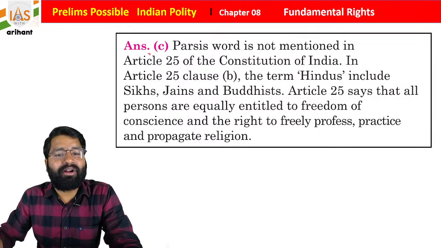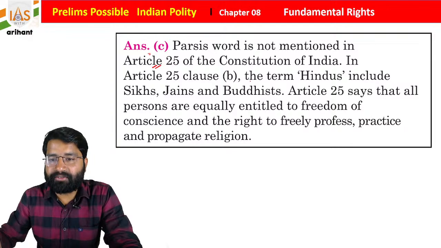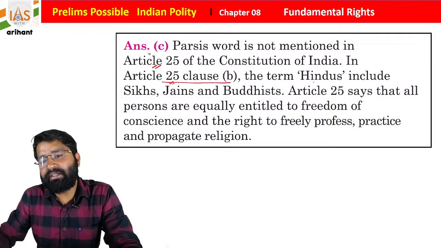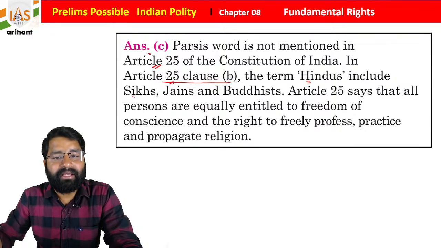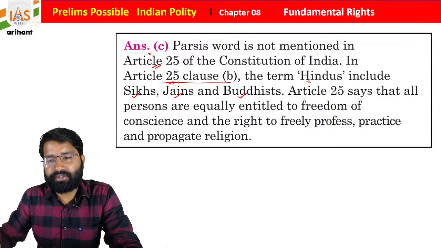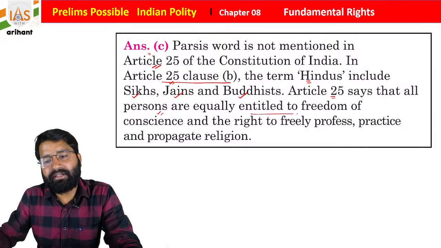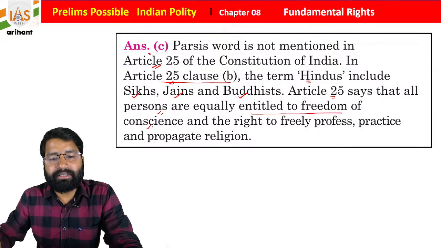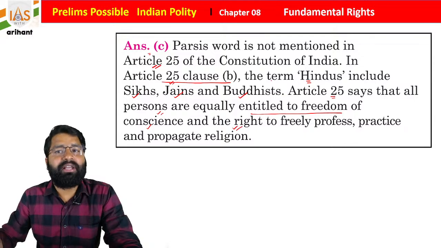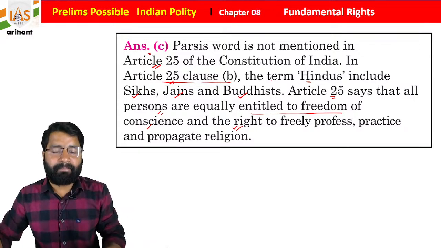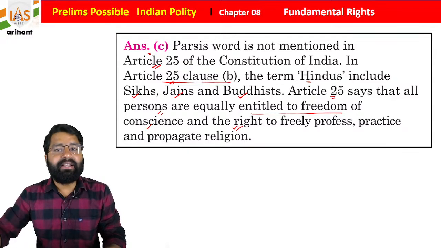Parsis are not mentioned in Article 25 of the Indian Constitution, and in Article 25 clause B, the term Hindus includes Sikh, Jain, Buddhist. Article 25 says that all persons are equally entitled to freedom of conscience and the right to freely profess, practice and propagate their religion.